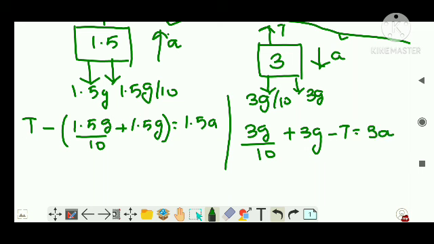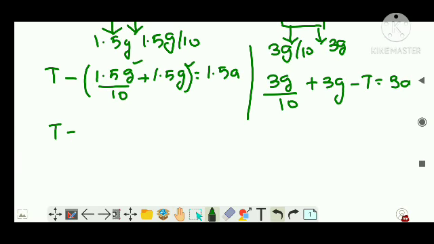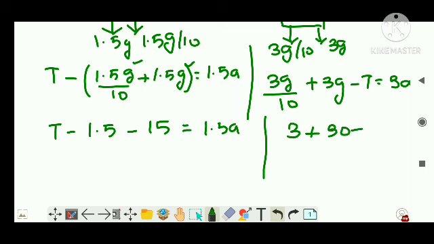Now I can substitute g's value, which is 10. Then it is easy to calculate. So T minus 1.5 into 10 by 10 becomes 1.5 minus 1.5, that is equal to 1.5a. Here 3 plus 30 minus T is equal to 3a.